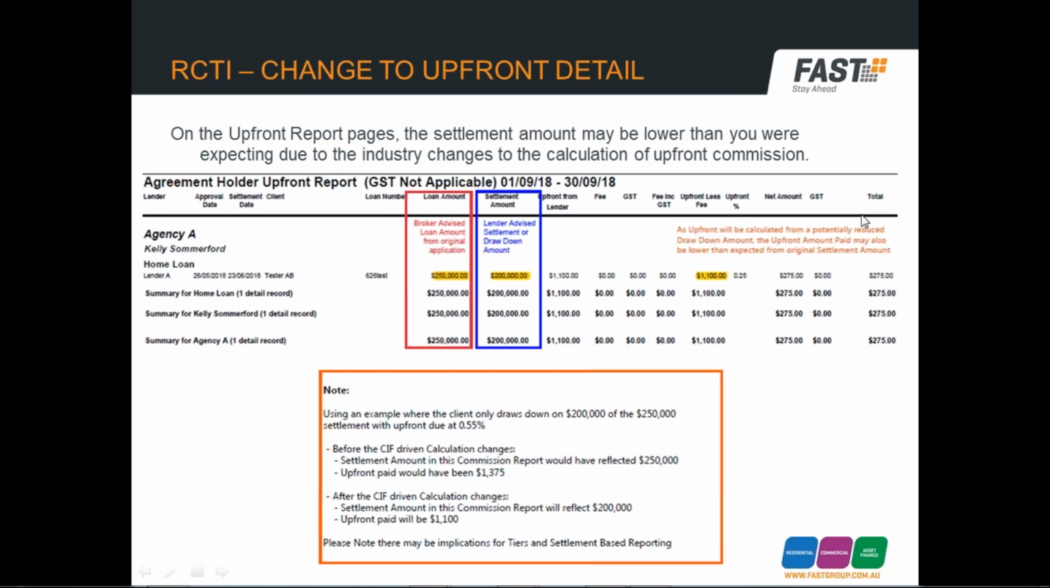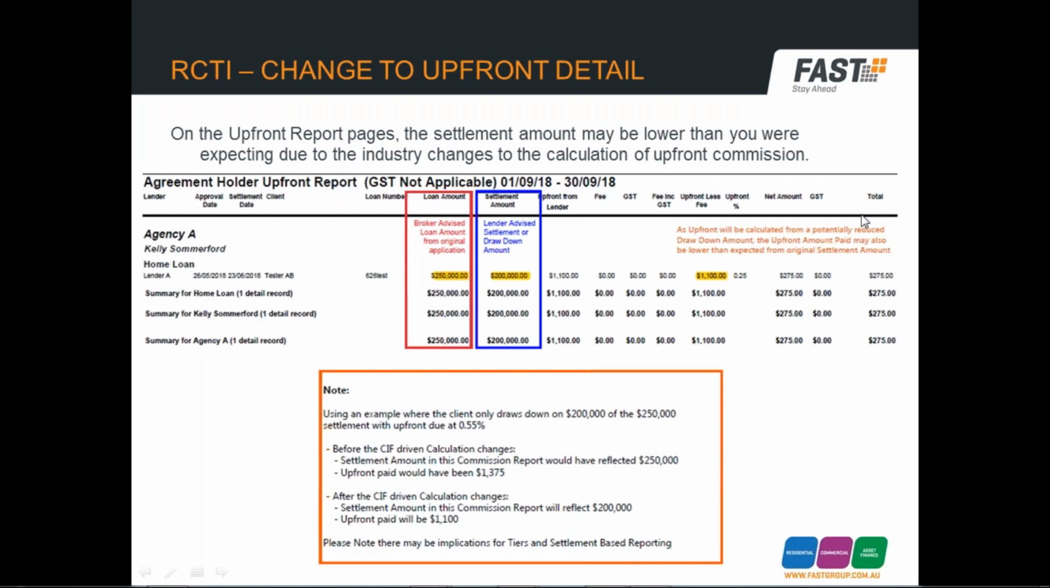If there was also a $50,000 offset attached to the drawn balance of $200,000, then the drawn balance net of offset would be $150,000, which would result in an upfront of $825 at 0.55%.